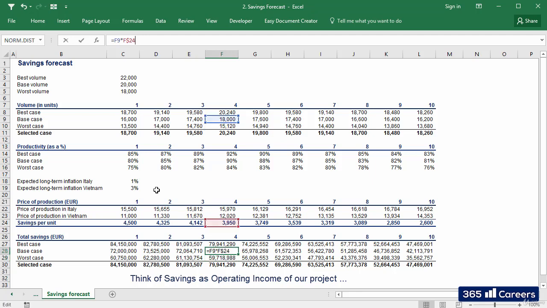It's different than the technical definition of EBITDA, but then if you think about it, it makes sense. EBITDA is a measure of operating income, and the overall savings generated by the new plant is the annual operating income we are interested in.